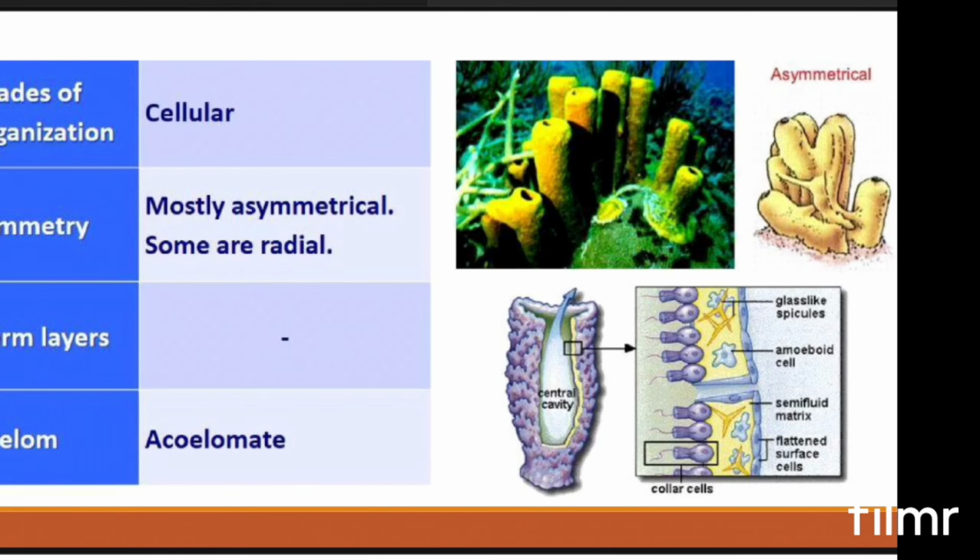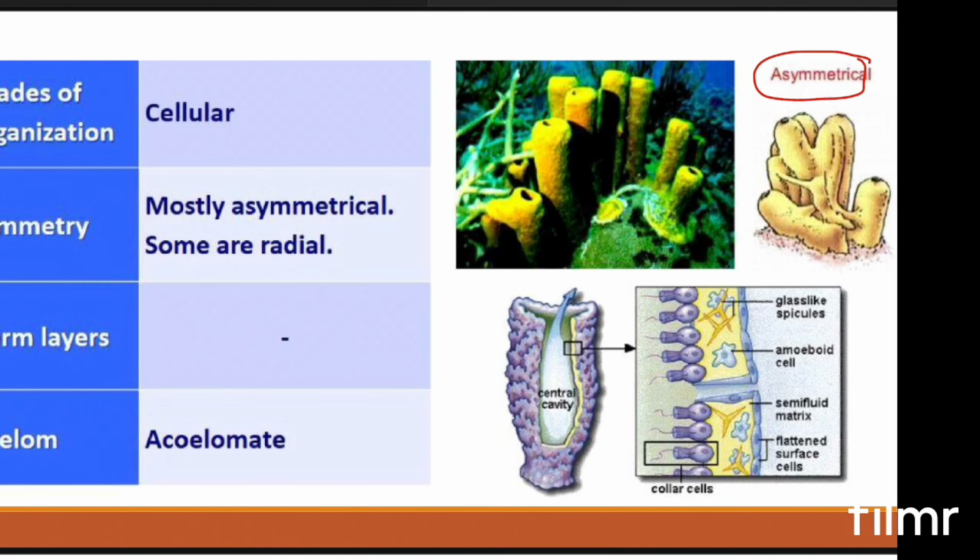If you look at the symmetry, you can see that most of the forms are asymmetrical. That means you cannot get equal halves if you divide in any plane passing through the central axis. But very few forms are radially symmetric also. That means if the shape is like that, you can divide it into equal halves, then only it will have radial symmetry. Otherwise, most of the forms are asymmetrical.